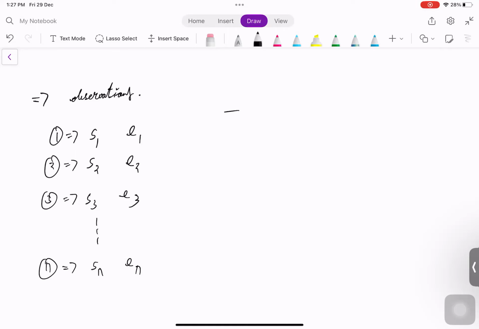Now let us see when they can intersect. Firstly, let the range be something like this. P1 started at some point here and ended at some point here. Let's not care about the values.